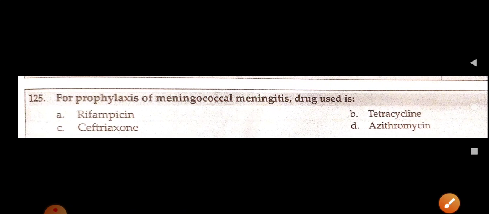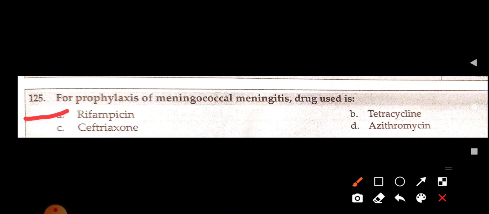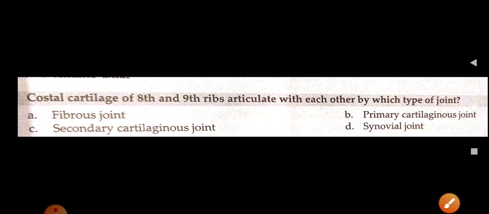For prophylaxis of meningococcal meningitis, the drug used is... you know the drug of choice in meningococcal meningitis is ceftriaxone, but for prophylaxis we need to go for rifampicin. Rifampicin is used as prophylaxis.